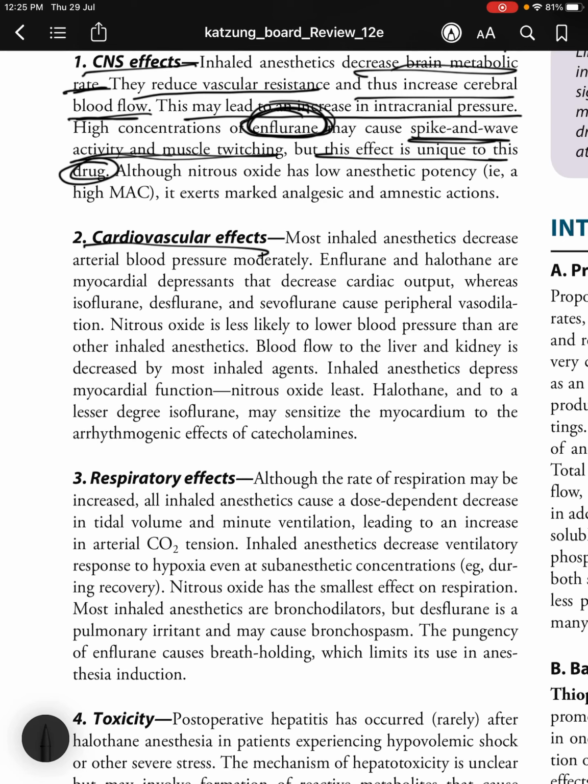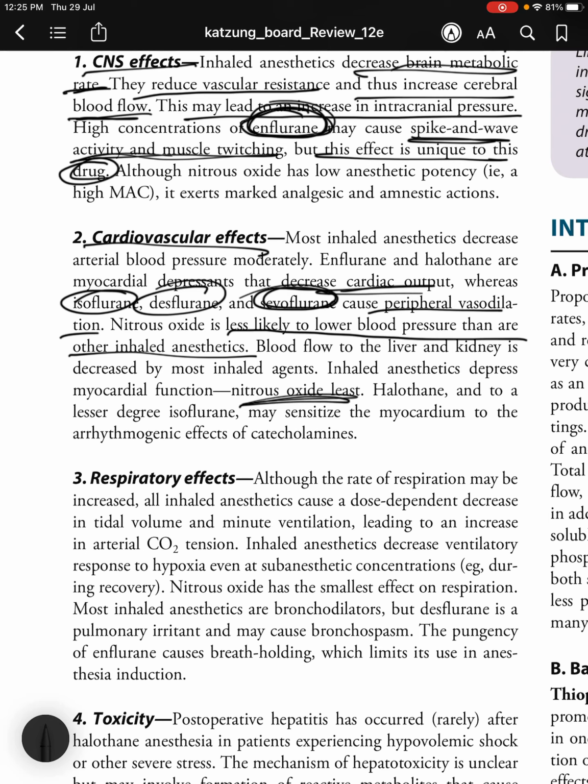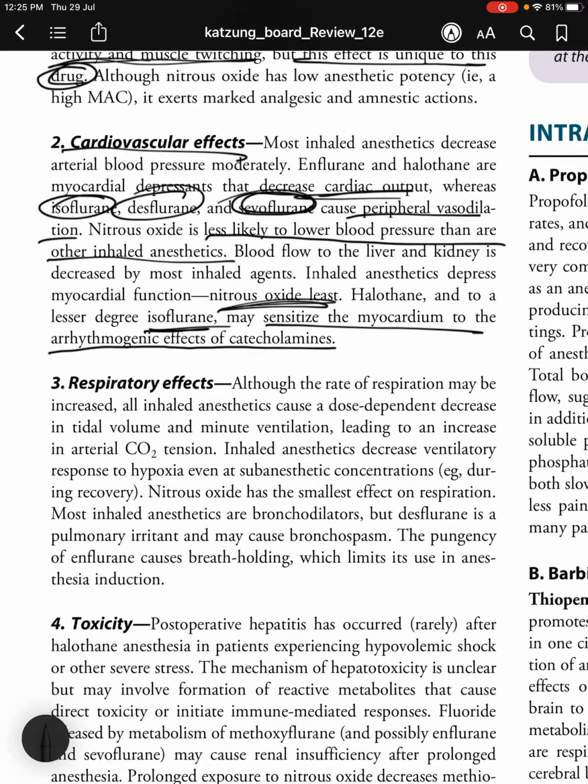Next, cardiovascular effects. Most inhaled anesthetics decrease arterial blood pressure moderately. Enflurane and halothane are myocardial depressants that decrease cardiac output, whereas isoflurane, desflurane, and sevoflurane, the newer ones, cause peripheral vasodilation. Nitrous oxide is less likely to lower blood pressure than other inhaled anesthetics. Blood flow to the liver and kidneys is decreased by most inhaled agents. Inhaled anesthetics depress myocardial function, nitrous oxide least. Halothane and, to a lesser degree, isoflurane may sensitize the myocardium to the arrhythmogenic effects of catecholamines.